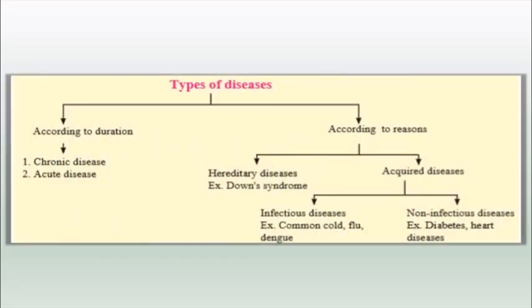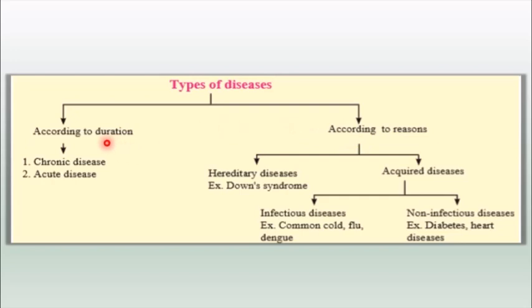Now, children, we must have heard the names of many types of disease. We must have heard about diabetes, common cold, asthma, Down syndrome, heart disease, and so on. All the diseases have their own reasons and symptoms. So, it is very important for us to study these different types of disease. Now, to understand the types of disease, we have divided them into disease according to the duration and disease according to the reasons. Let's study about the disease according to duration.